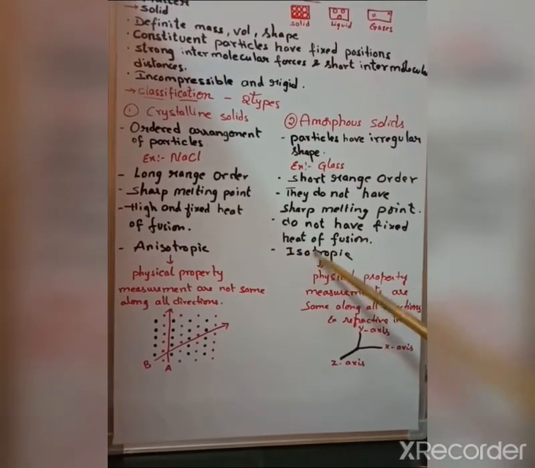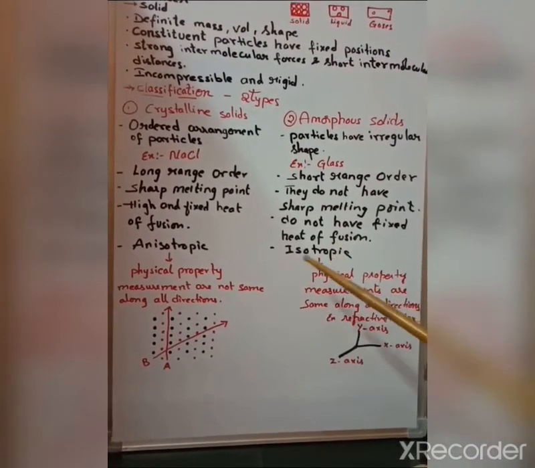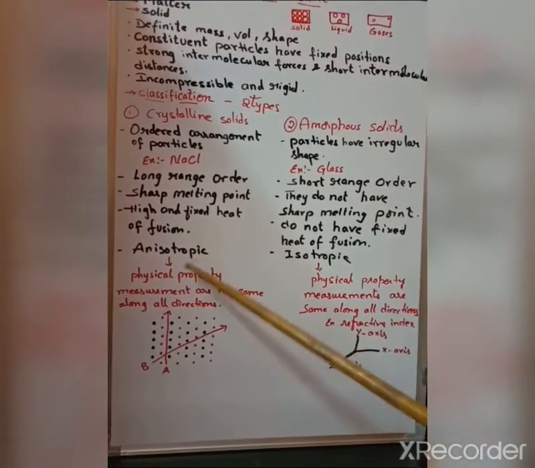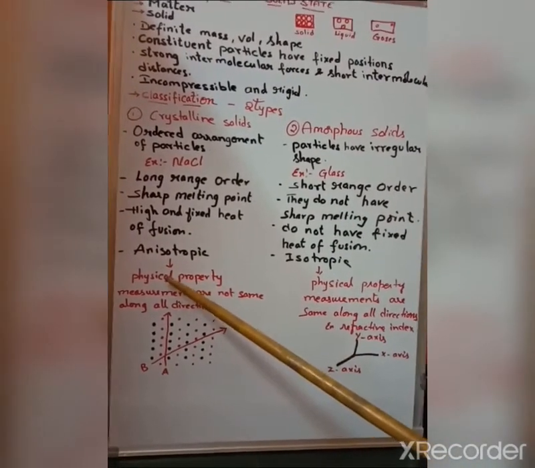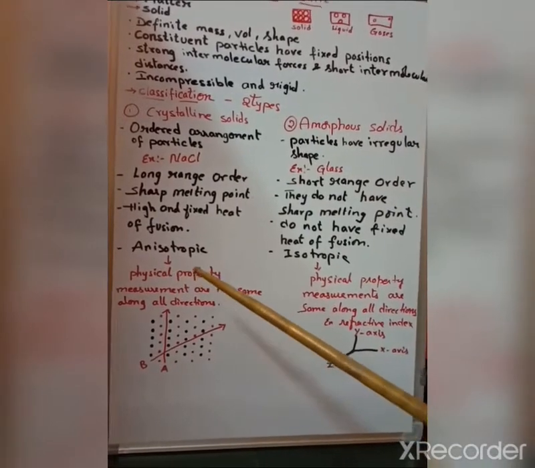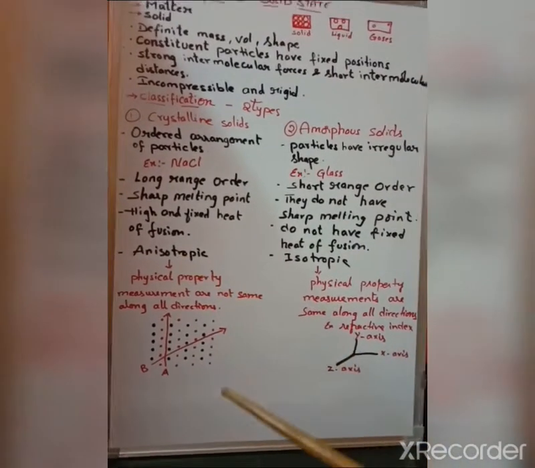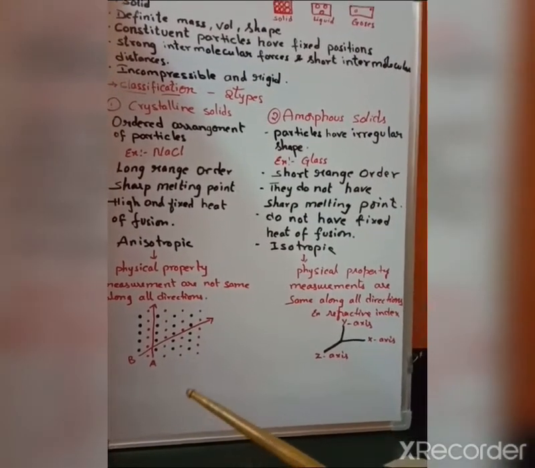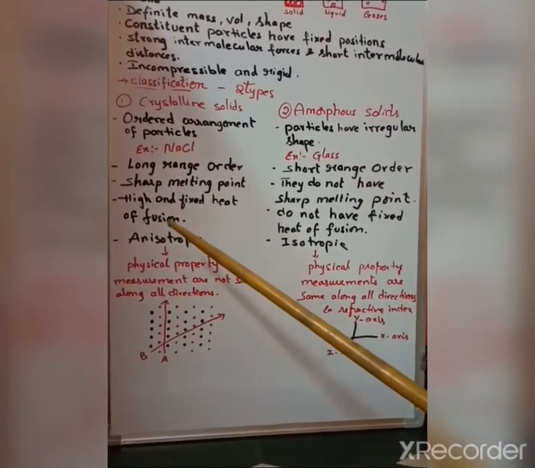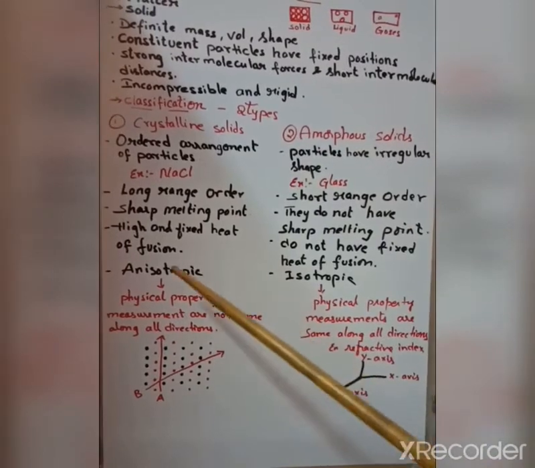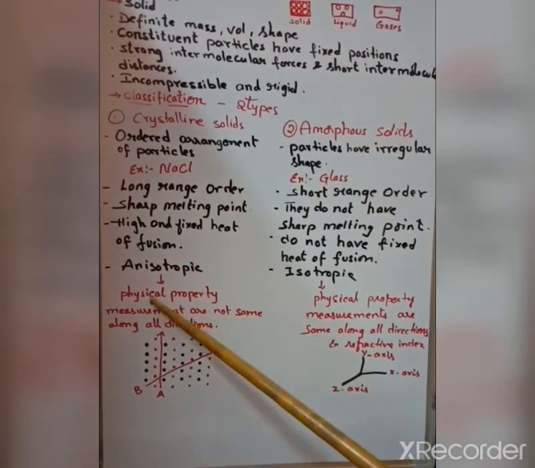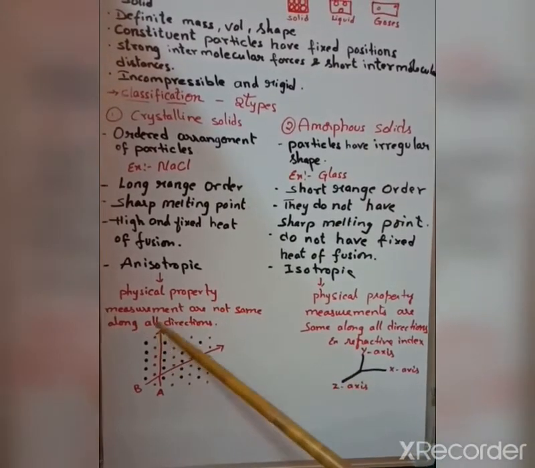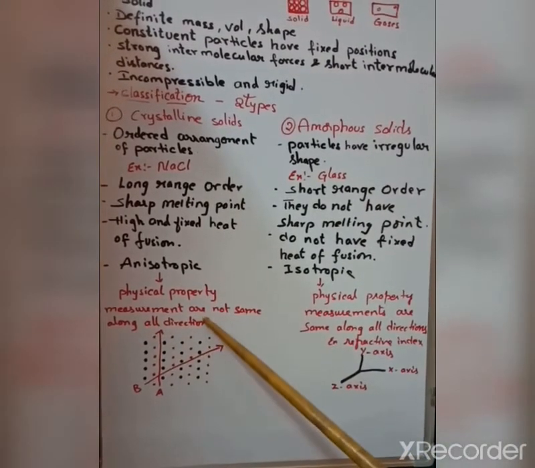Anisotropic means the physical property measurements are not the same along all directions.